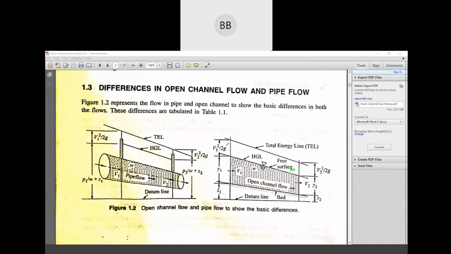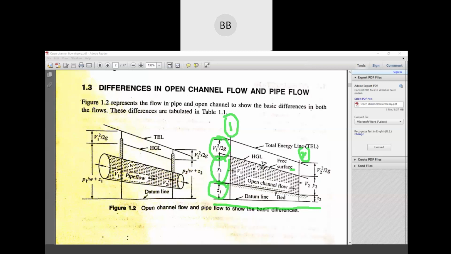Total energy line is nothing but you have to add three components: one is your velocity head, one is your pressure head, and another one is your datum head. Now this is your level of bed. This datum line is nothing but an imaginary line from which we are going to measure total energy for both the sections, suppose section 1 and section 2.